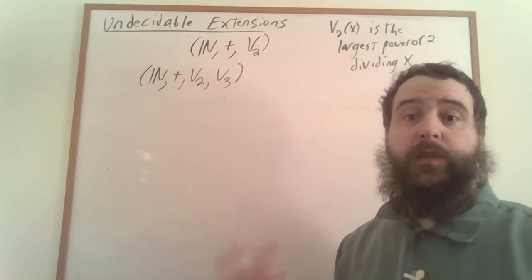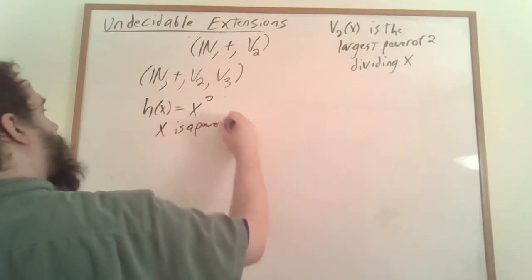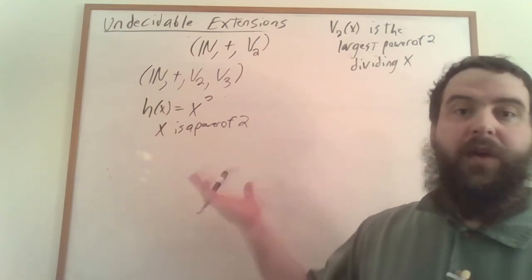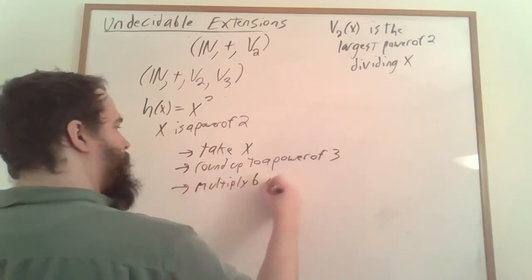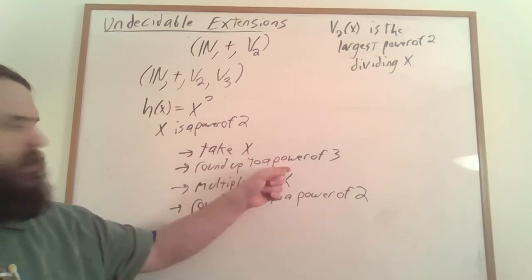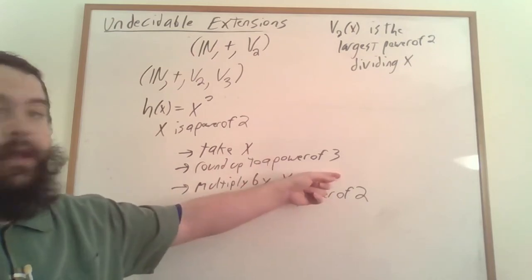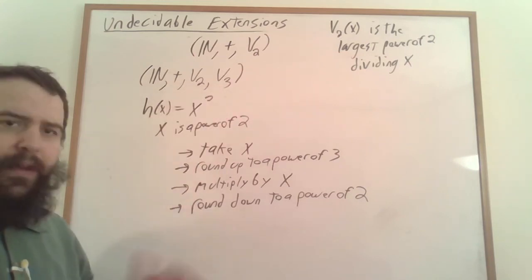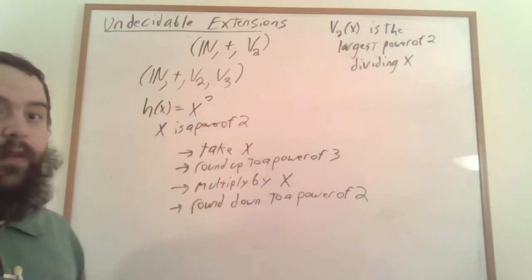We can use this restricted multiplication to square powers of 2. Again, I'm going to describe this as a function with a restricted domain. And the process of squaring a number is simple. We simply take x and then find the smallest power of 3 that's larger than it. We round x up to a power of 3. Again, we can use this v3 to recognize powers of 3. And we can talk about less than, so we can take x and round it up. We can just take the smallest power of 3 that's larger than x.